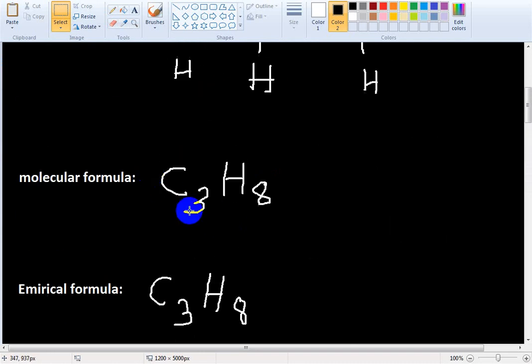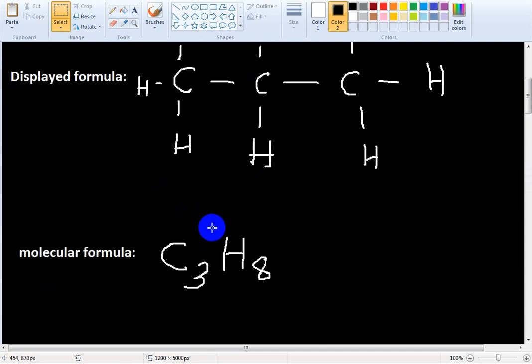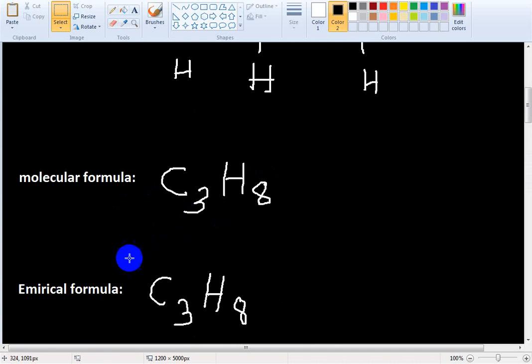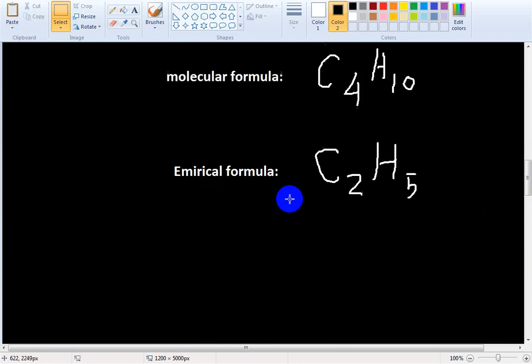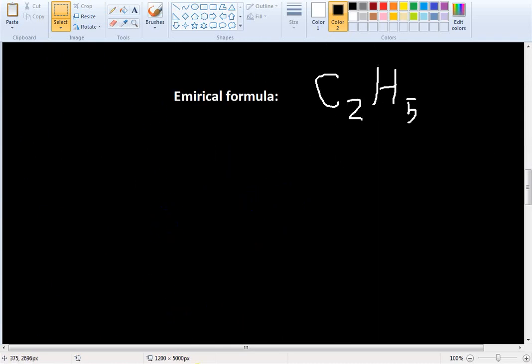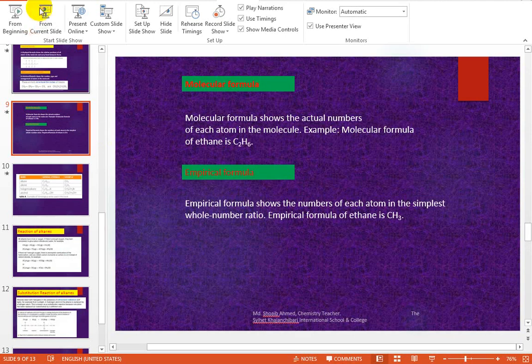So here for propane the molecular formula and empirical formula are the same, because I can't divide both atoms by any number other than 1. I have shown another example, butane. Now I am going to my class's main topic. Empirical formula, I have shown everything.